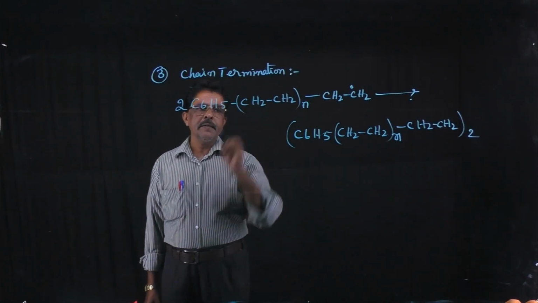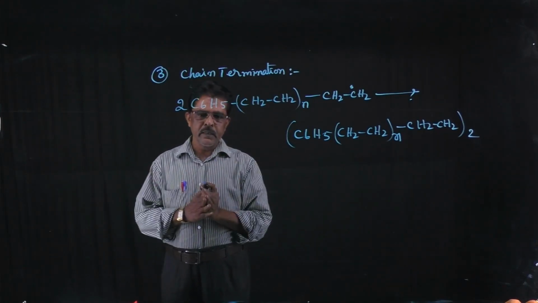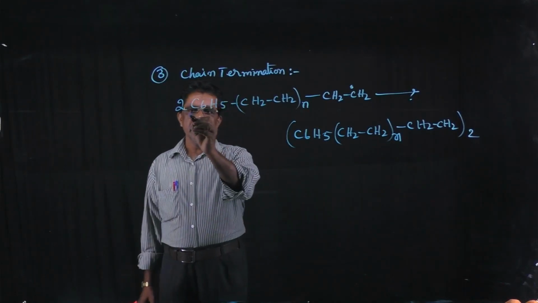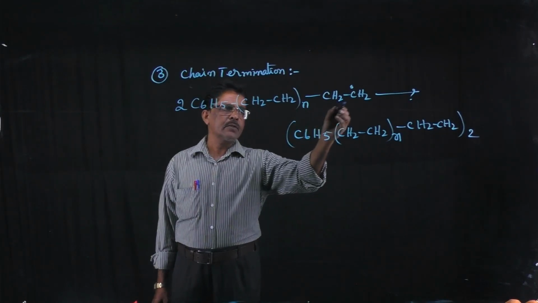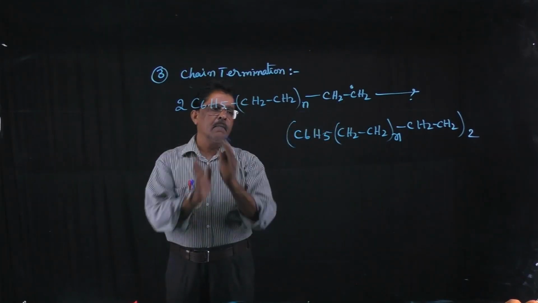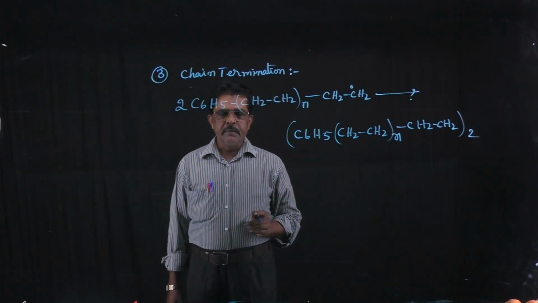In the chain termination step, two free radicals combine together to form a neutral molecule. So here 2 moles of C6H5 CH2 CH2 taken n times CH2 single bond CH2 free radical combine together to form a neutral molecule. This is the chain termination step.